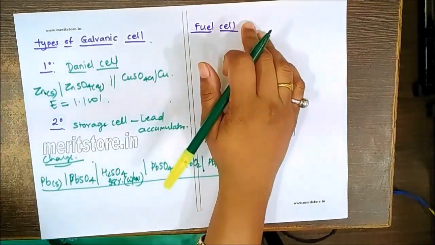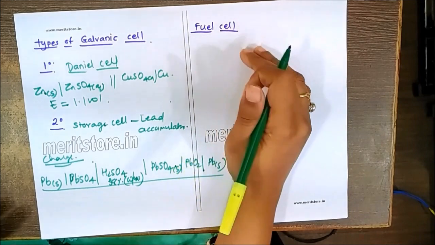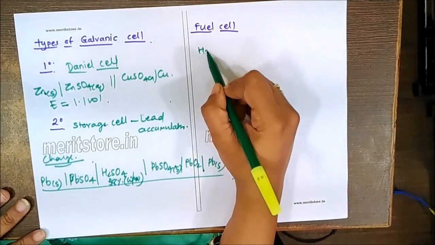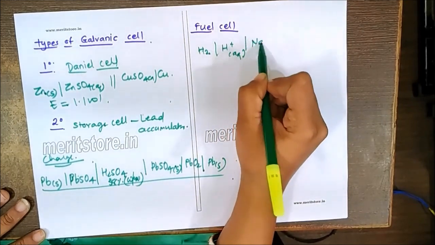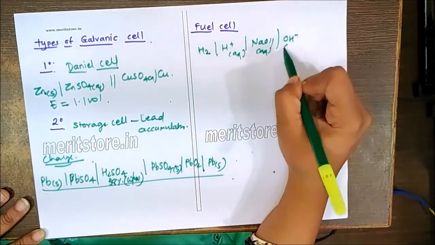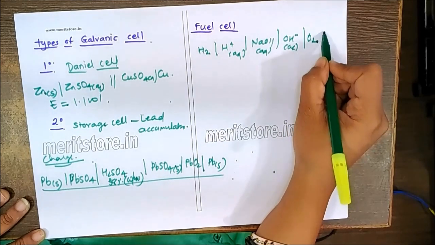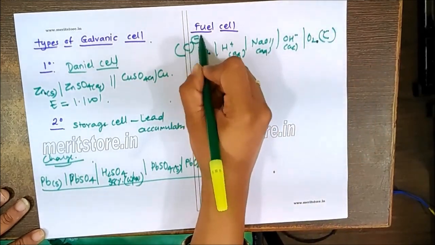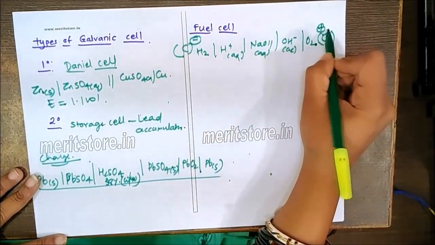The fuel cell is very important with respect to the generation of electricity and also water. Here, hydrogen is bubbled through an aqueous solution containing NaOH, a basic medium with OH minus, and O2 at the other electrode. Both electrodes are made of graphite. This one is the negative and this is the positive electrode.